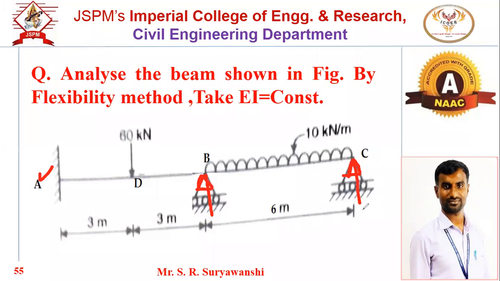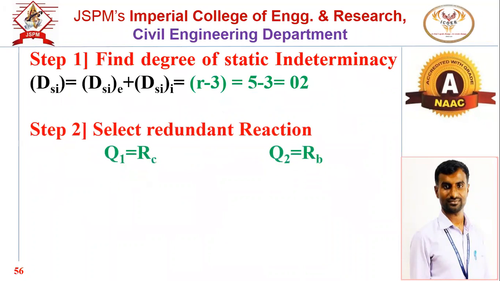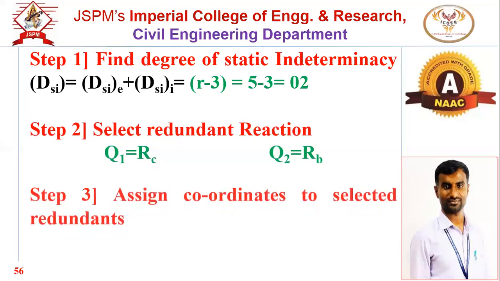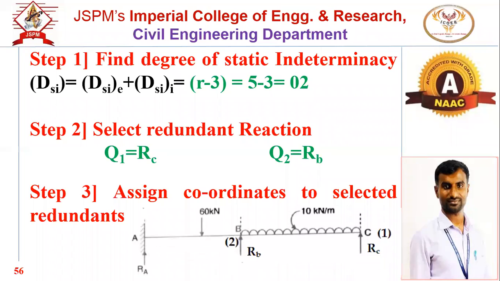So we will select Q1 equal to RC and Q2 equal to RB. Do you understand? We took point C first as Q1 and point B as Q2. Okay. So in step number 2, select the redundant reactions: Q1 is equal to RC and Q2 is equal to RB. Third, assign the coordinates. Assigning the coordinates means we have to number the first Q1.